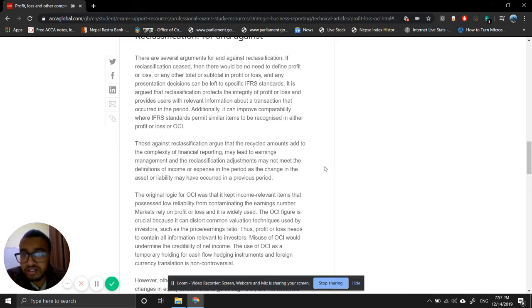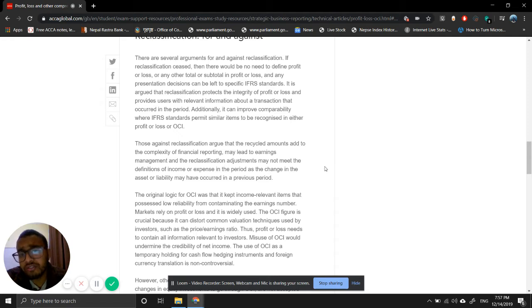And also it does not meet the definition of income and expenses because while we are defining income or expenses, we always define it as an increase in assets or decrease in liability in the current period. We say that, right? So it does not meet the definition as well.